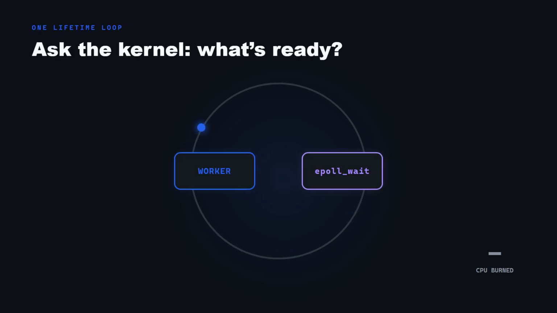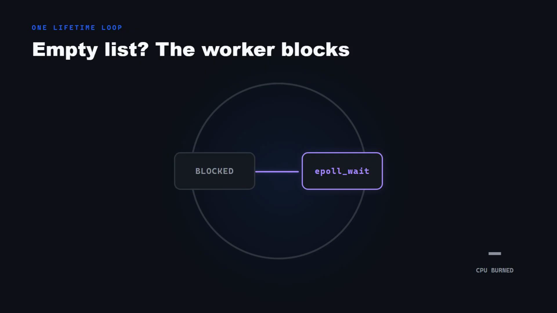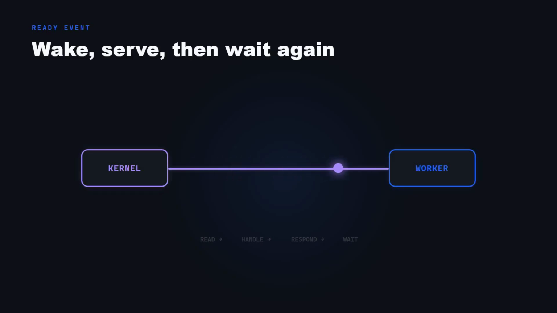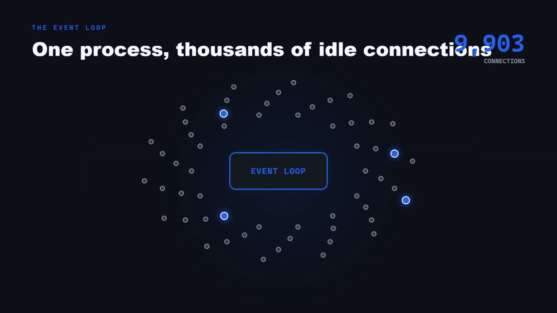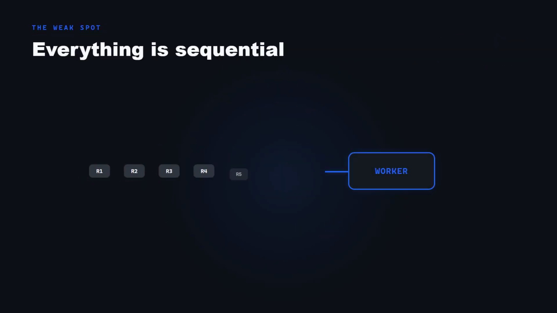The worker itself runs one loop for its entire life. It calls epoll_wait, which asks the kernel, what's ready? If the ready list is empty, the worker just blocks right there. No CPU burned, no polling in a circle. The moment something's ready, the kernel wakes it up. The worker reads it, handles it, sends the response, and calls epoll_wait again. That loop is the event loop, and it's why one process can juggle thousands of idle connections without breaking a sweat. But this design has a real weak spot.